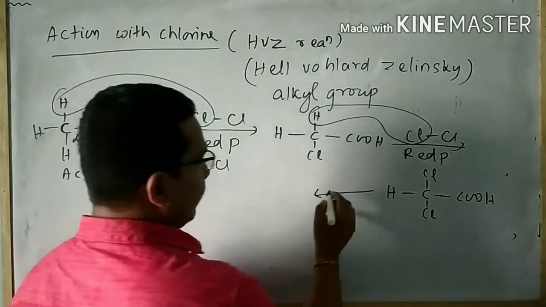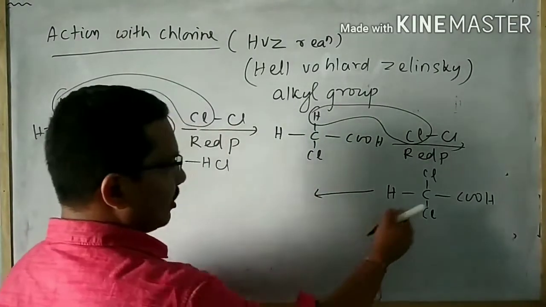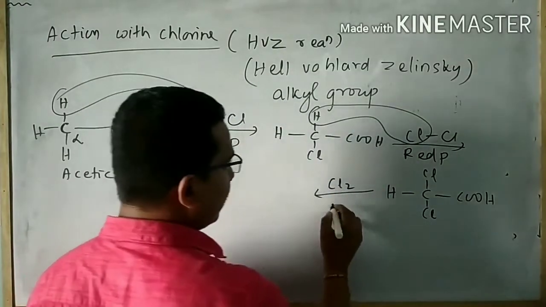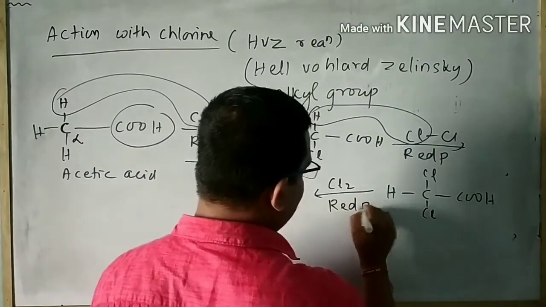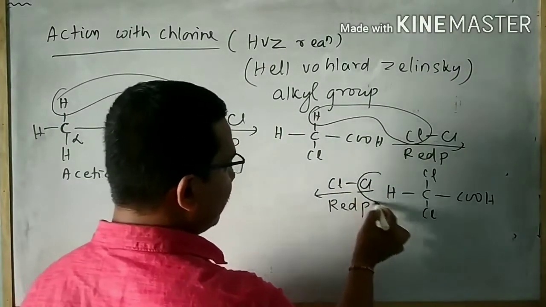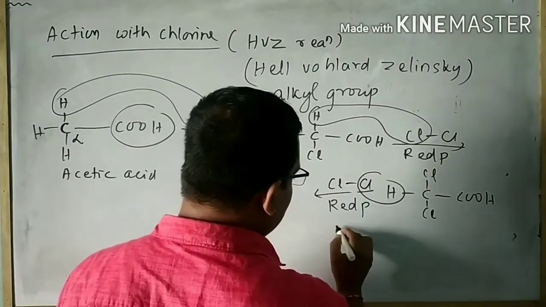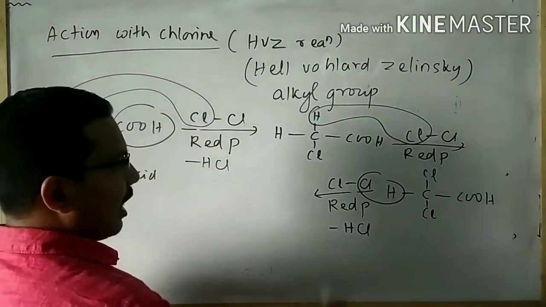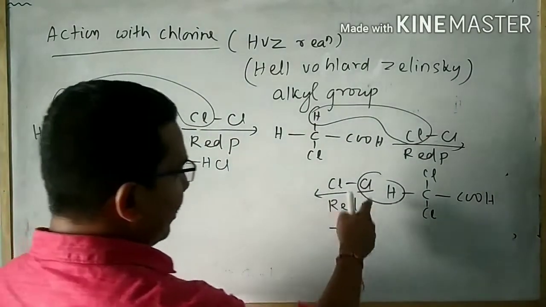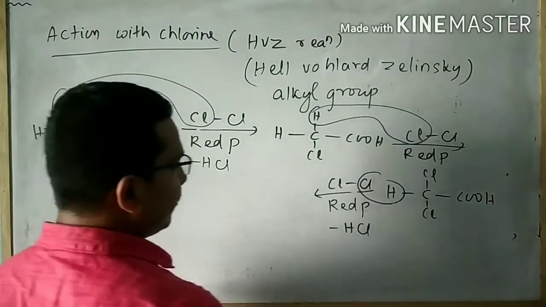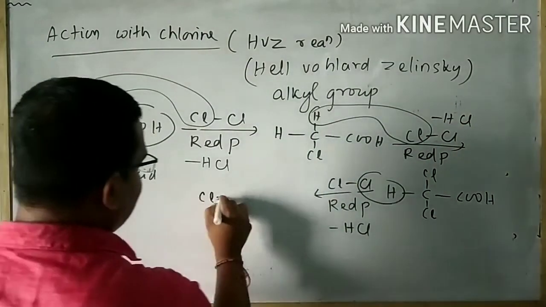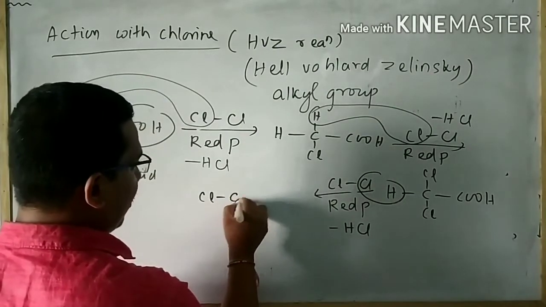Again we react the disubstituted product with another chlorine molecule in the presence of red phosphorus. Then the third alpha hydrogen is also removed as HCl, and a trisubstituted product is formed.